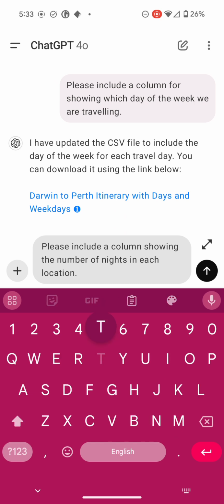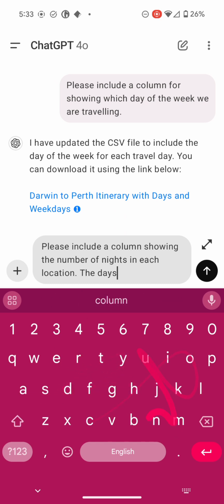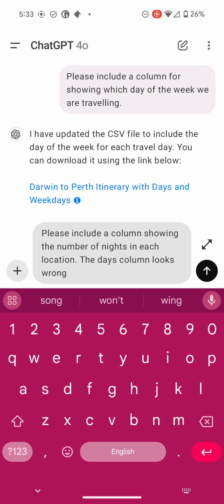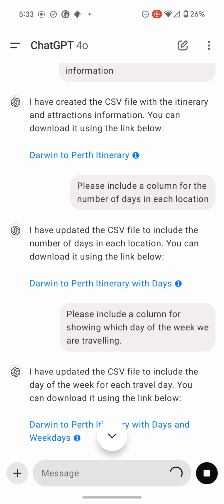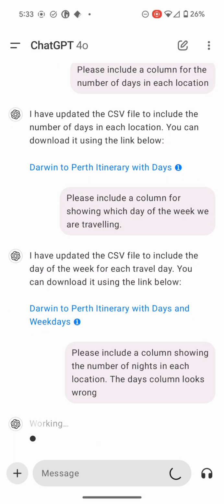And I'll just tell it that it seems wrong, the day column there. And let's see what it produces now. Adjusting days in location to nights in location. So I guess that's more or less what I asked for.